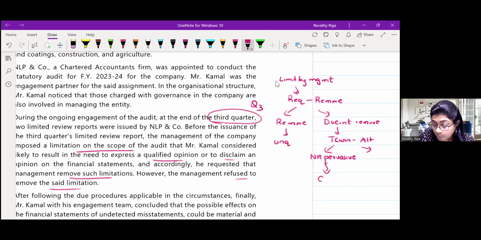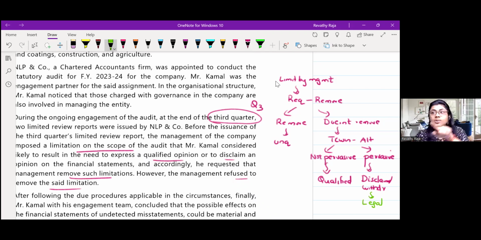Qualified. Now, what if it is pervasive? You will give up what? Disclaimer. Or you will withdraw. But before you withdraw, you have to determine what requirements? Legal requirements. Now, which company is it in this question? Listed company. Before you withdraw, you have to check the requirements of SEBI LODR.